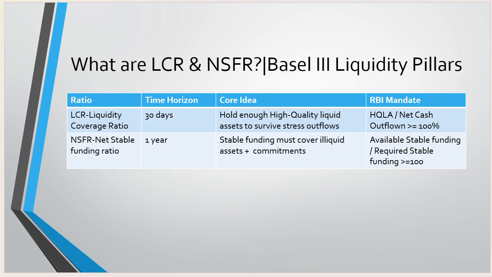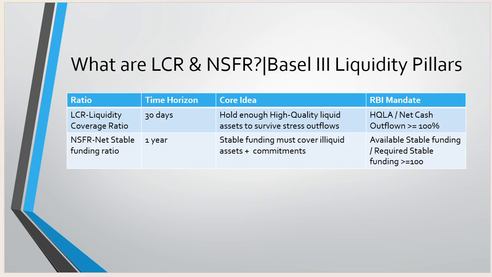So the bank should have more high quality liquid assets than the net cash outflow. The ratio between them should always be more than one, which indicates a good bank that satisfies the liquidity coverage ratio.